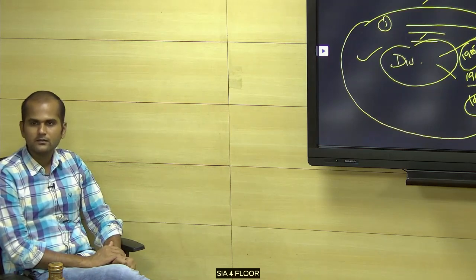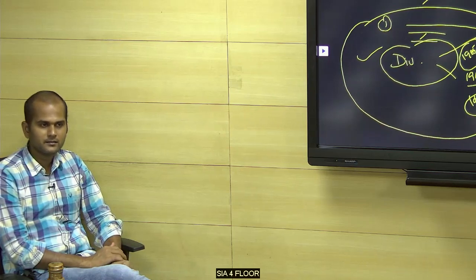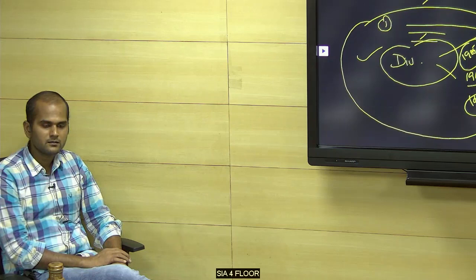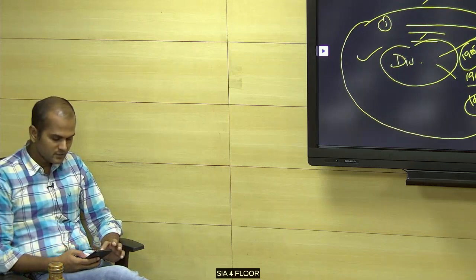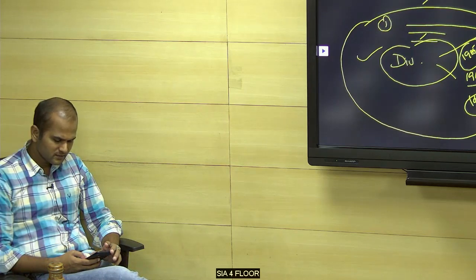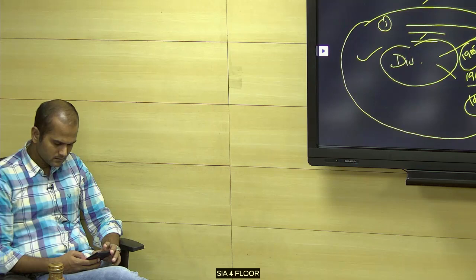Hello, sir. In the fourth question, should we write about the land revenue system, sir? Means the zamindar one. The Zamindari system you can write, but you should not explain it fully. Just mention land revenue system, zamindar system as a point?